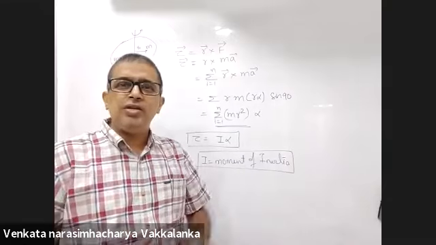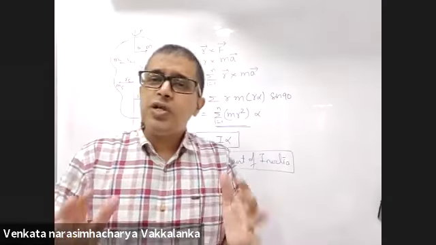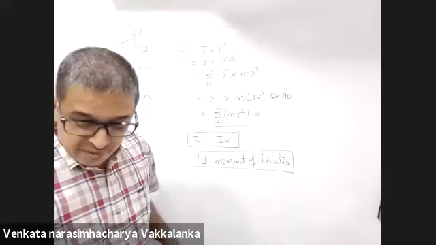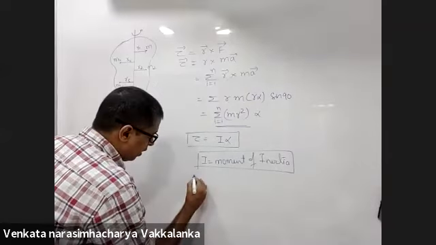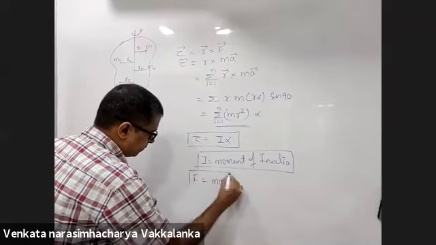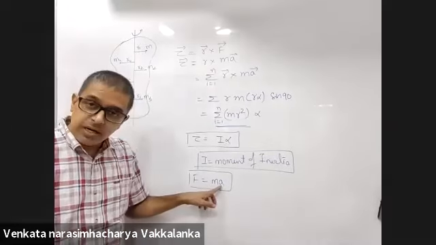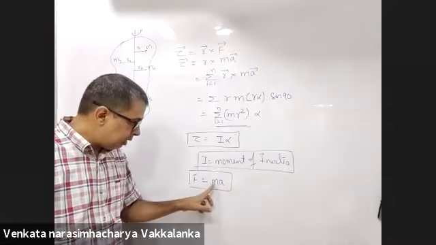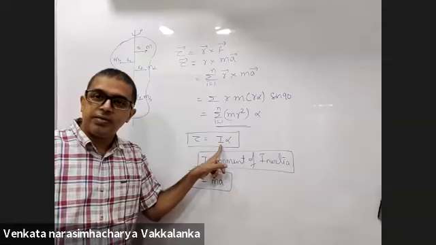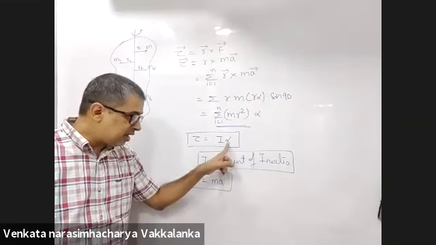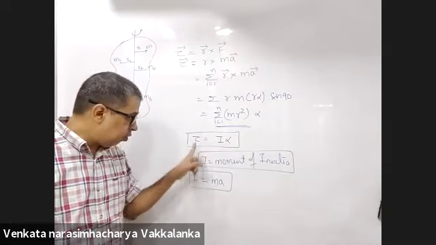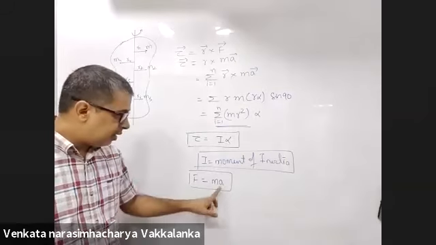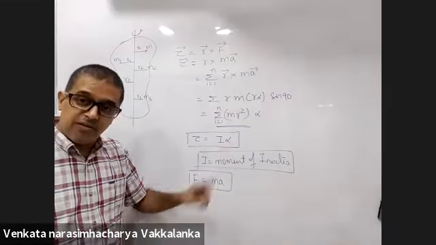Moment of inertia represents mass. How do you want me to visualize moment of inertia here? How did you visualize mass? Visualization of mass is F equal to ma. Just have a look. You replaced linear acceleration with angular acceleration, force with torque, mass with moment of inertia. A is replaced with alpha.